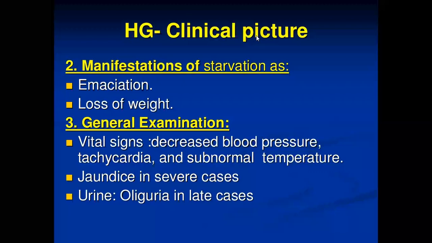Why tachycardia? Because of the blood the heart has to pump, if the return is not proper because the blood pressure is down, there is less return into the right atrium, less into the right ventricle, less goes to the left atrium, and less blood into the left ventricle. So what happens? The heart has to pump at more than the normal rate. If it is more than normal, it is called tachycardia. And there is a subnormal temperature because the blood is not flowing properly. So there is a subnormal temperature.